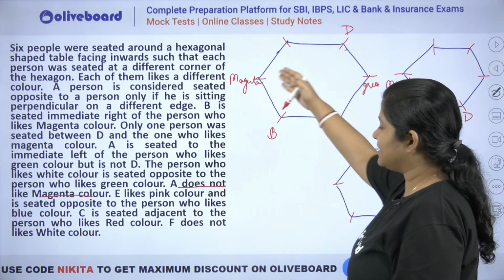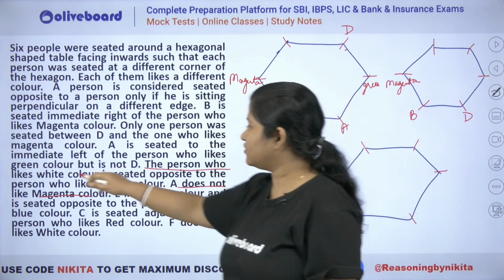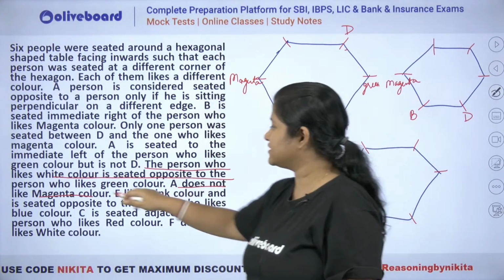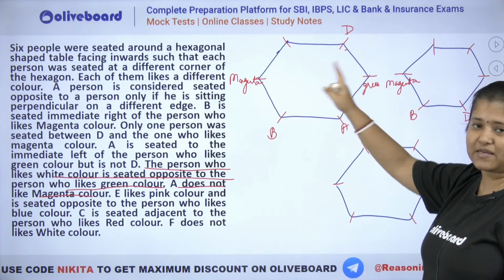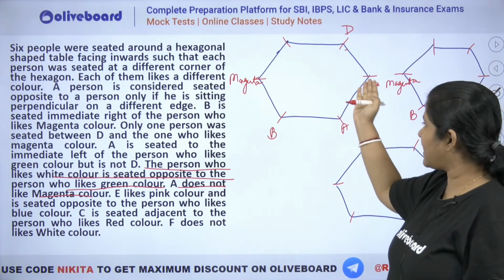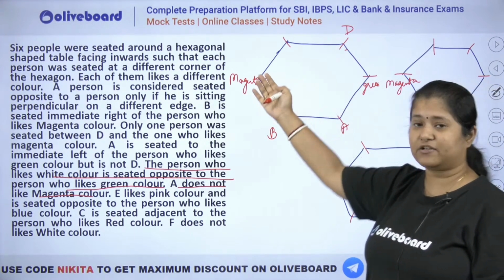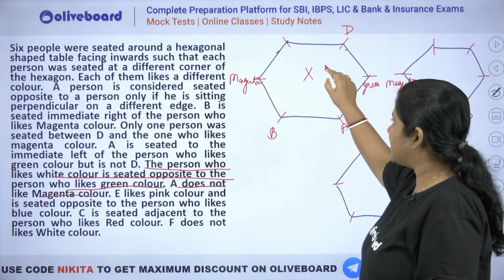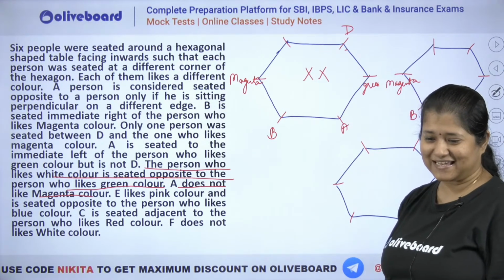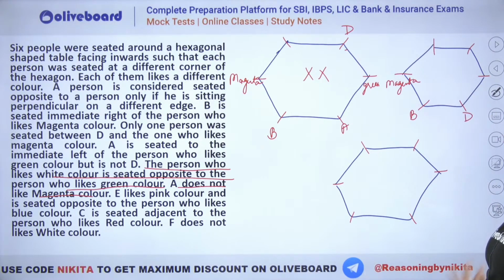Okay, but opposite green we have to place white. This is given here. The person who likes white color is seated opposite to the one who likes green color. That means you can see this case becomes invalid because here we do not have a place to place white. Opposite green you need to place white, but that is not vacant. It is already taken by magenta. That means this is invalid. Okay, this became invalid. That means this one will be the right case.